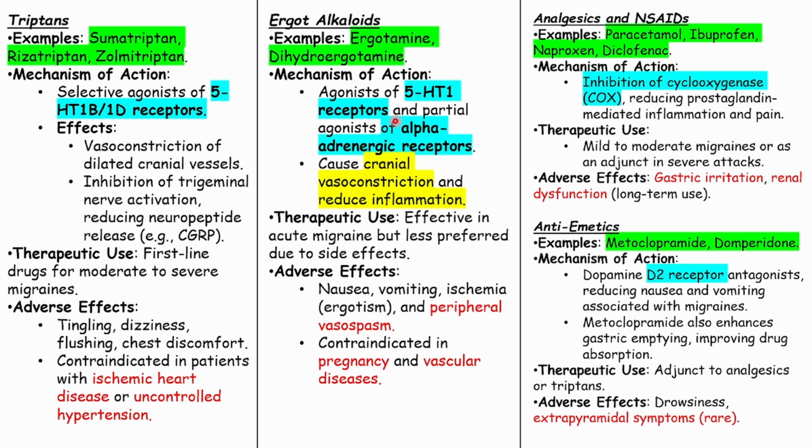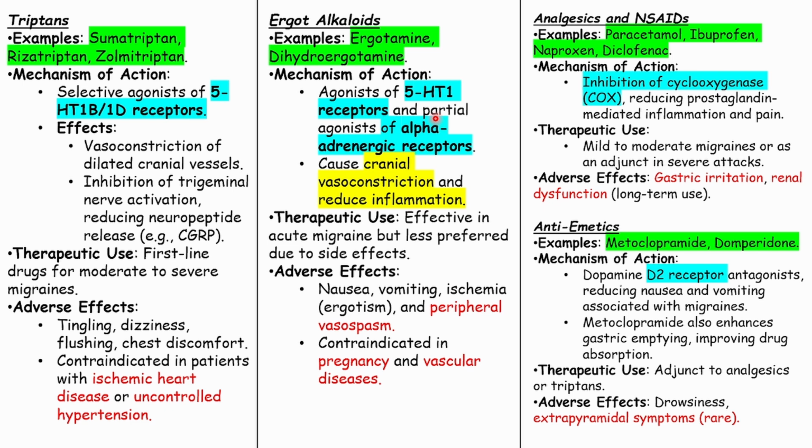So in case of agonist, what does it mean? An agonist is a drug that binds to a receptor and produces its largest biological effect. Okay, so that is called an agonist or full agonist. And if we talk about the partial agonist, it means that a drug is binding to a receptor but only partially activates it, producing a smaller effect, but the agonist produces the full biological effect. Okay, so that's the difference between agonist and partial agonist.